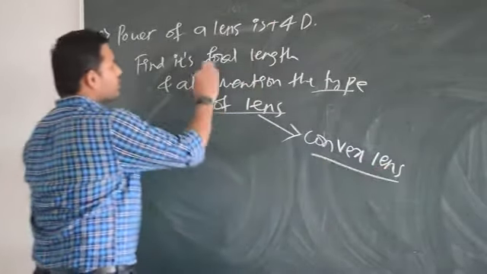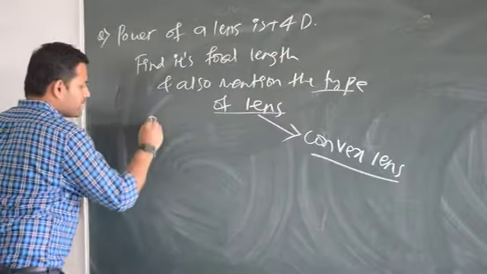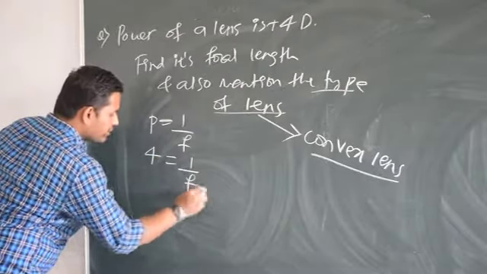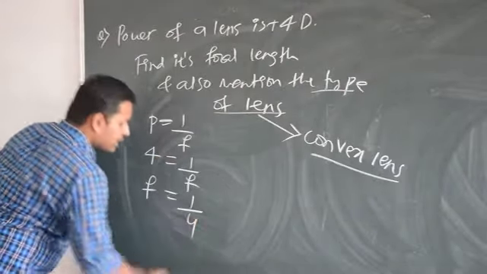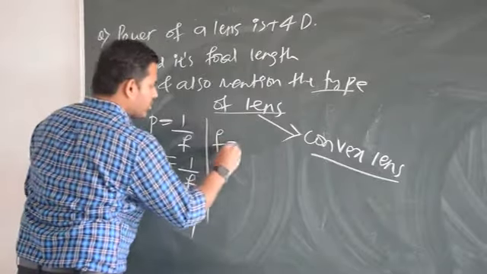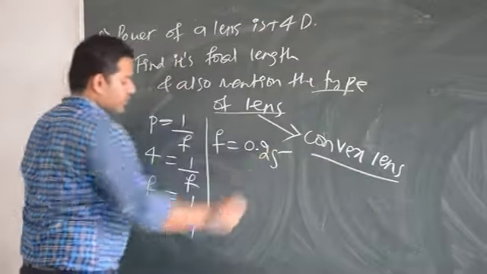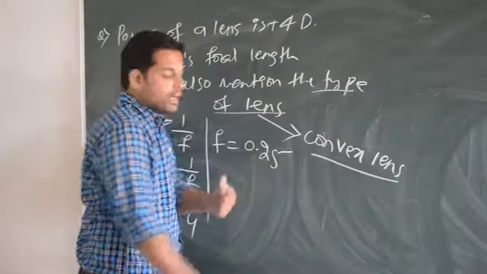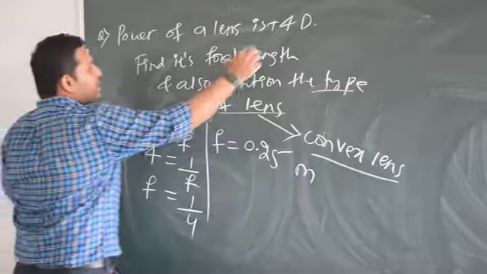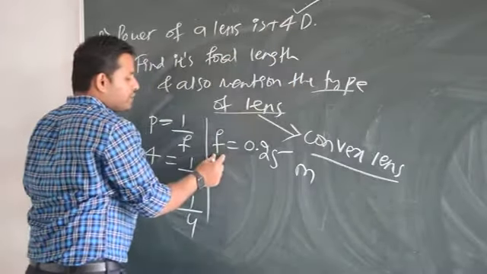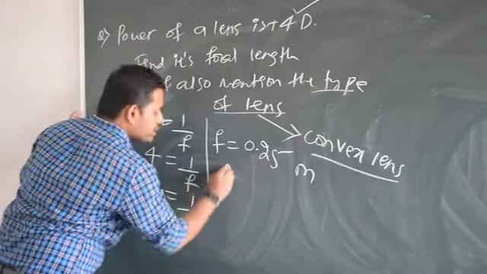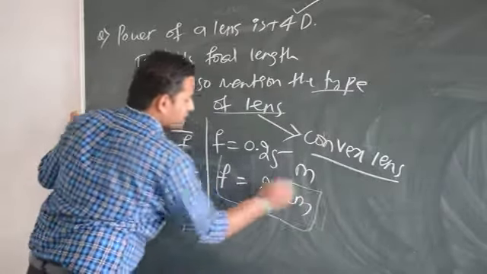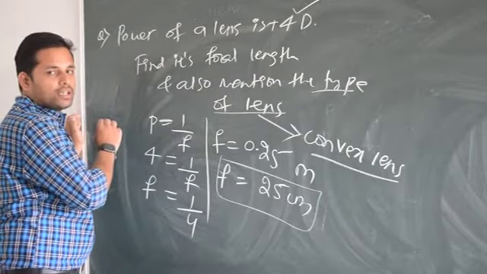Now they are asking you what is the focal length. Okay, P is equal to 1 divided by F. P is going to be 4. 4 is equal to 1 by F. So F is equal to 1 divided by 4. So I get F is equal to 0.25. What is 0.25 centimeter? No, it is in meter. Whenever power is given in diopter, you are going to get focal length in meter. So F is equal to 0.25 meter means it is going to be 25 centimeter. Got it? Is it clear?